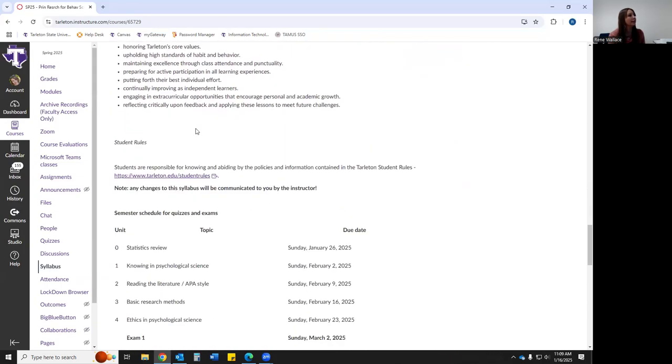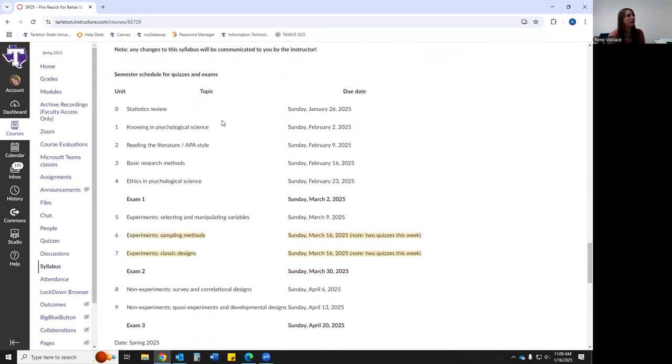You can see the due dates here at the bottom of the syllabus. Like I said, everything's due on a Sunday by 11:59. So starting next Sunday, everything's due here. The stats review is the quiz review. The first week's pretty easy because you're just reviewing statistics to remember how to do that, and you're doing your APA lit review write-up. So that's the first week.